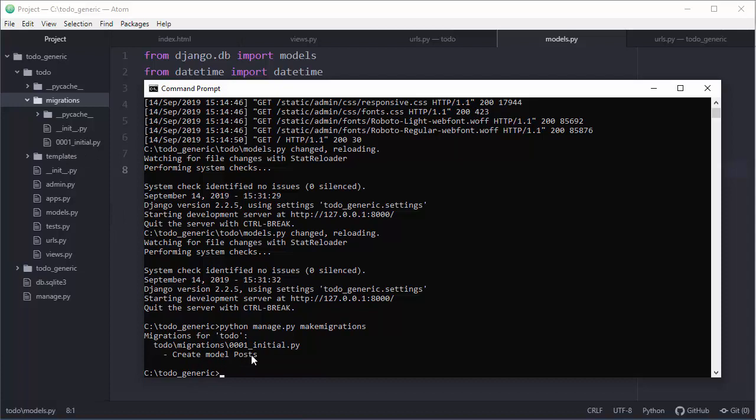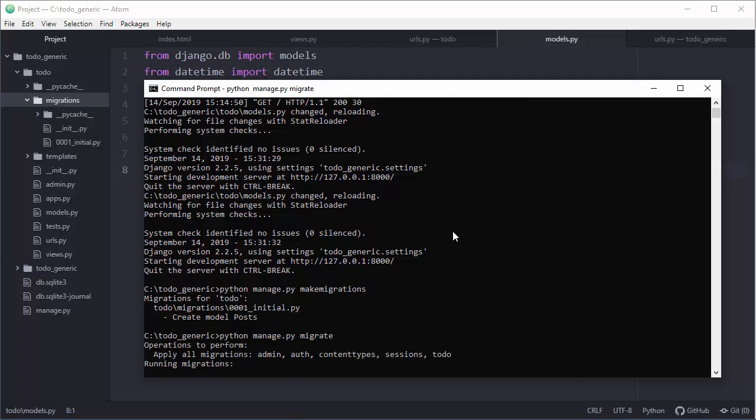Create model Post. So we have created the model Post in SQLite, right? You can also click on this file and see what's in it, but what is important here is just to go to the process. After this, we cannot just start our server again and go to the administrative panel. We need to apply migrations. So we have made them, so we now need to apply them. How to do that? It's really easy. Just say python manage.py, and you already know this, migrate.